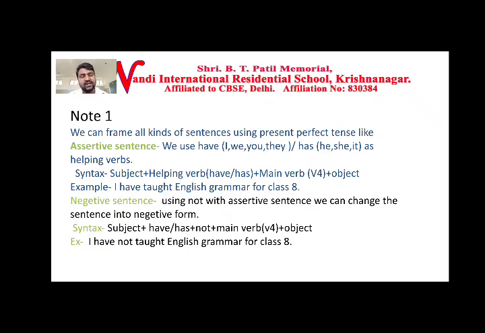Example for assertive sentence: I have taught English grammar for class 8. You can see subject I, helping verb have, then verb form 3 taught, then object English grammar for class 8. Then here also you can see subject I, have is a helping verb, not to frame a negative sentence, then taught verb form 3, then English grammar for class 8 as the object.